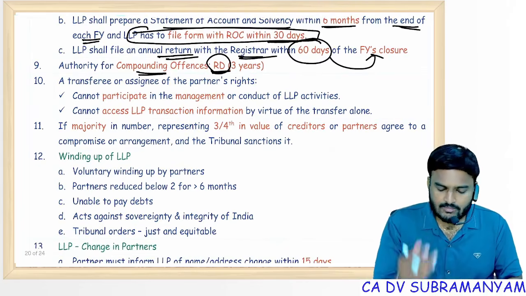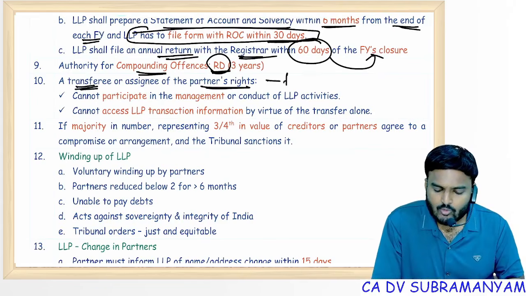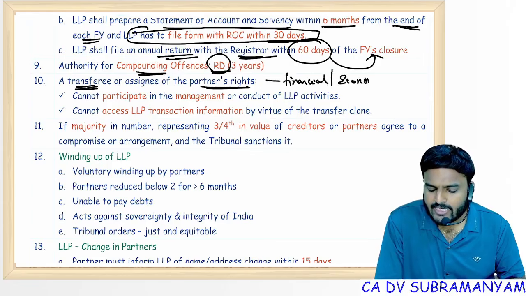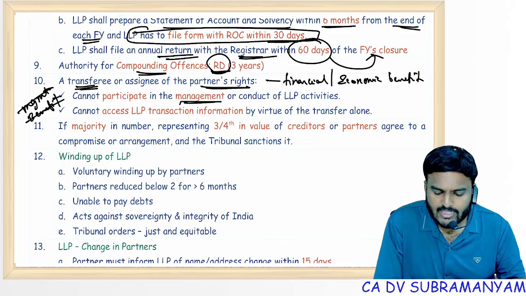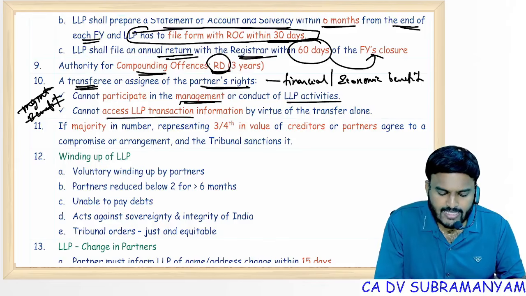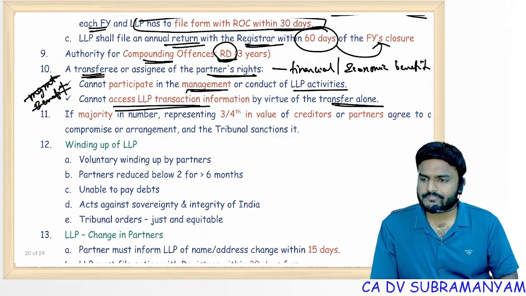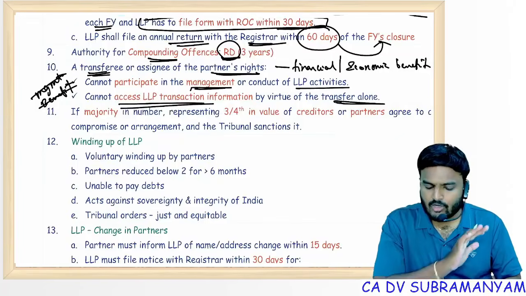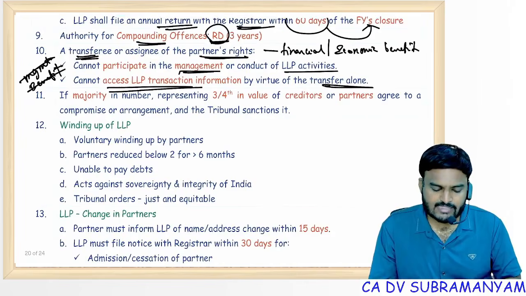Next one, partnership rights can be transferred, but the transferee of partners' rights will get only financial rights, simply economic benefits. He won't get management benefits. That means, can he participate in management of LLP activities? No. Can he access LLP transaction information by virtue of transfer alone? No. Management benefits cannot be transferred. Economic benefits like share in profits can be transferred.